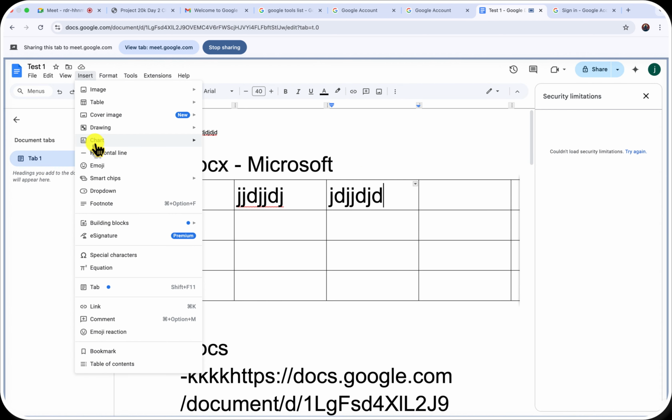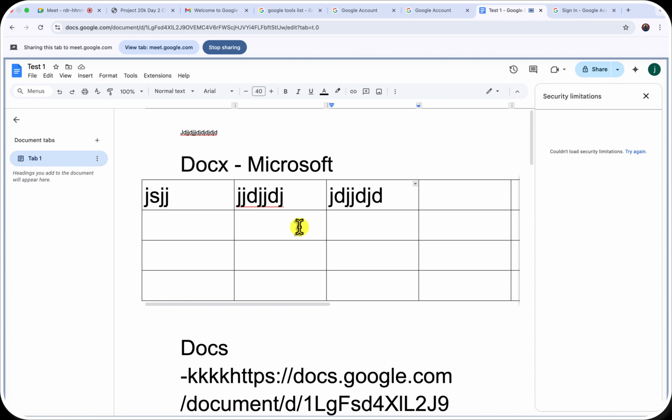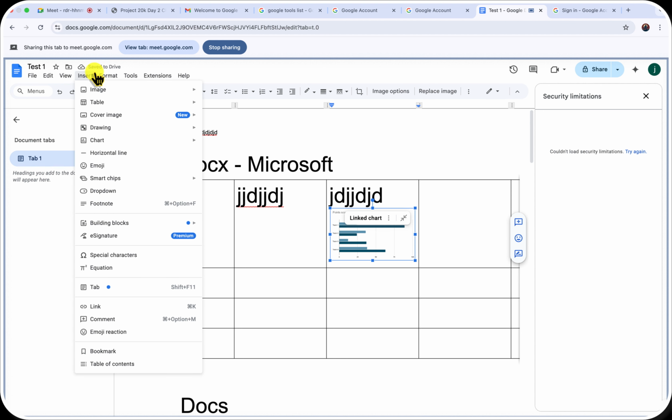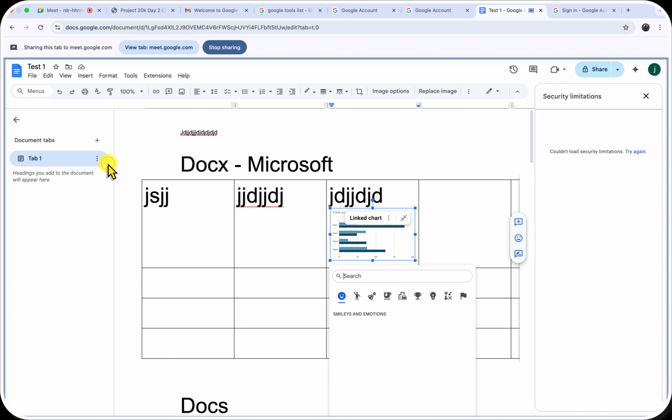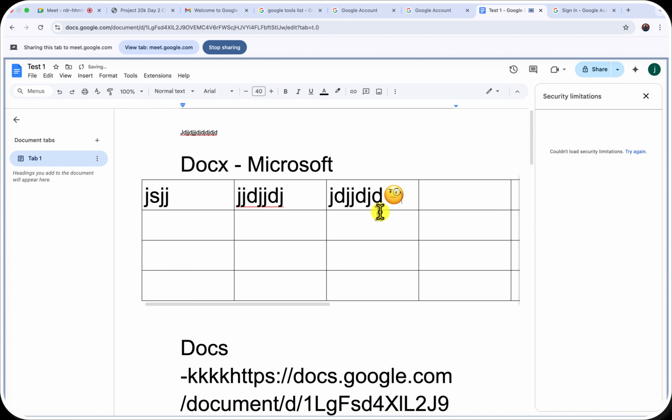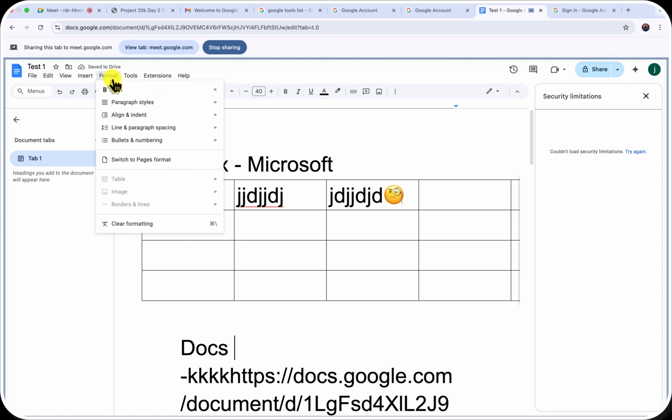Then we have charts. So if you want to add a bar chart, pie chart, whatever kind of chart, you can see these are charts. You can give it charts, right? I'm not really so much a math person, so I don't really do so much working with that. Then even Google now has emojis. So if you want to work with emojis, you can decide to put emojis inside, right?